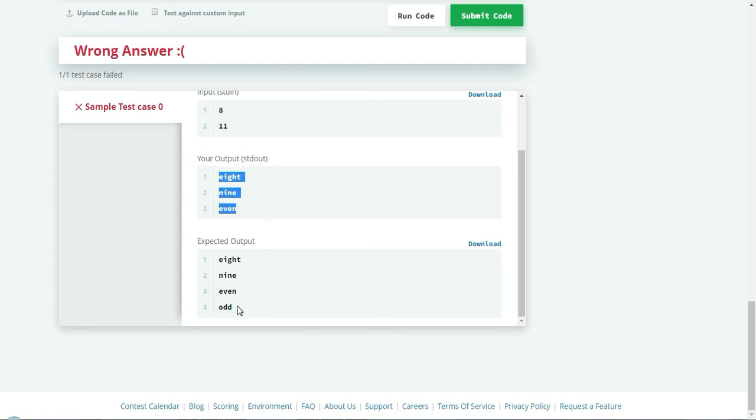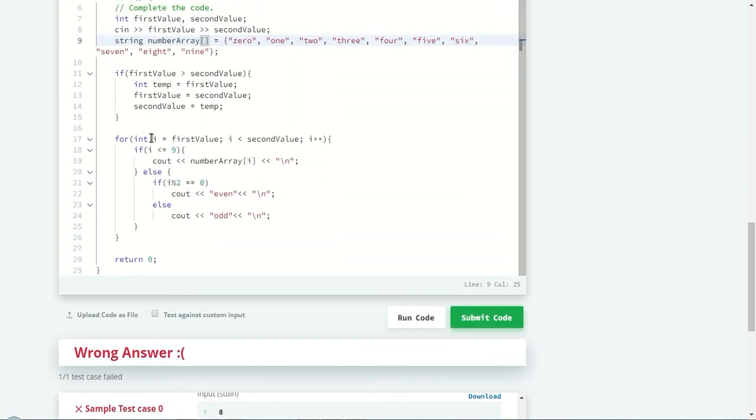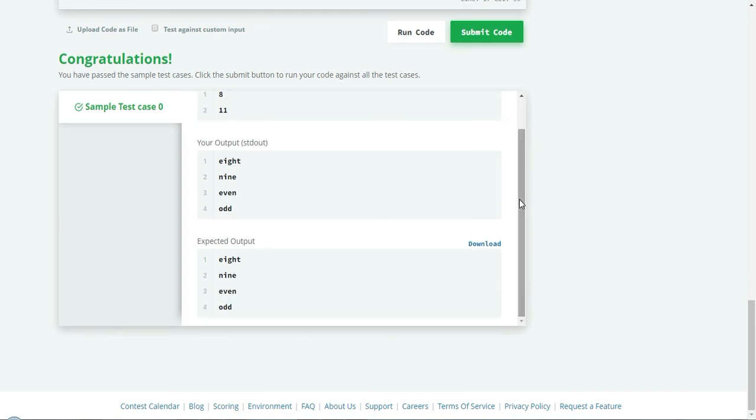Why? Because of the for loop. There is some problem with the for loop that needs to be found. So consider this as 8. 8 needs to be reached up to 11. Here we missed the equal to sign. So that is a problem. Let's rerun the code. You could see that the program got successfully compiled and we have got the output.